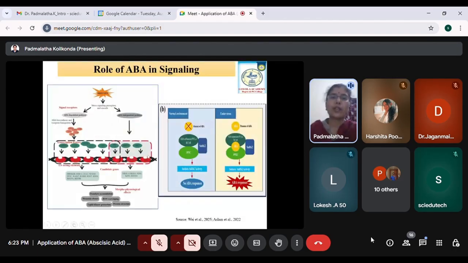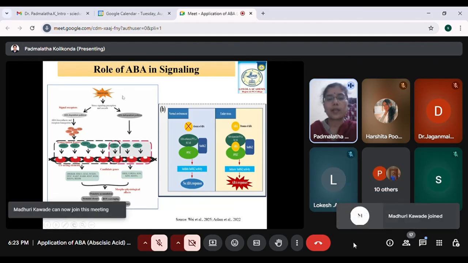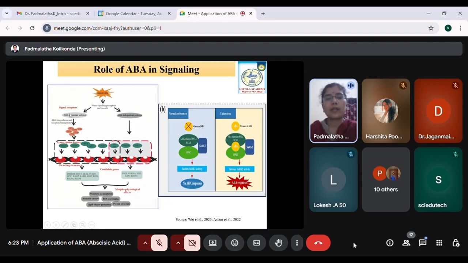Here you can see the role of ABA in the signaling pathway. Whenever the plant is subjected to drought and ABA is produced, this ABA will act as a ligand and bind to the receptors. There are two different pathways, as I mentioned earlier. One is the ABA dependent pathway, which is occurring in the plants. The other is the ABA independent pathway, which also occurs simultaneously in the plant to make the plant tolerant to drought.